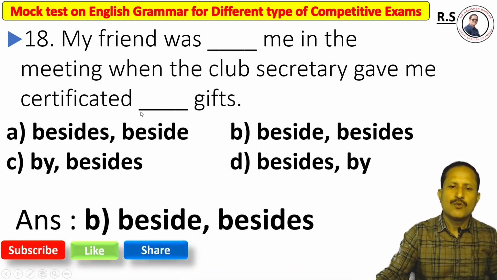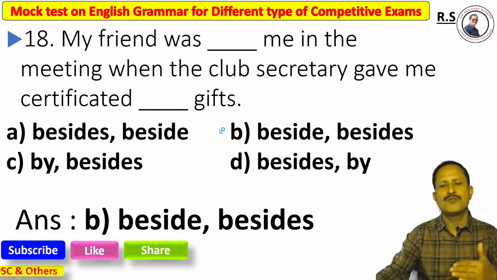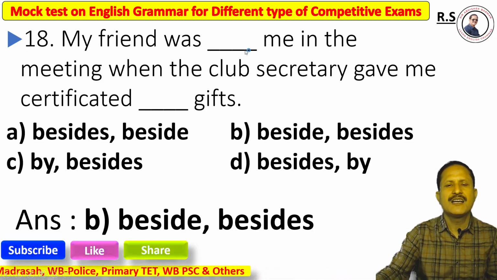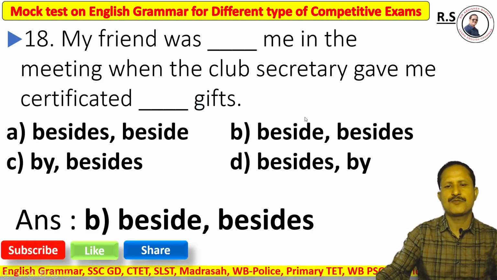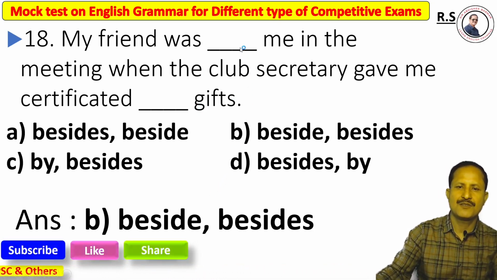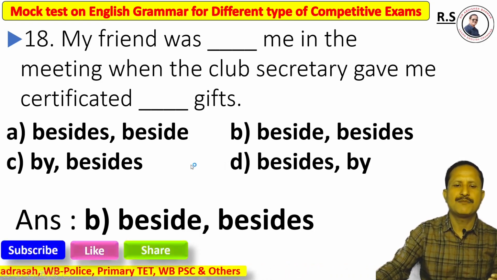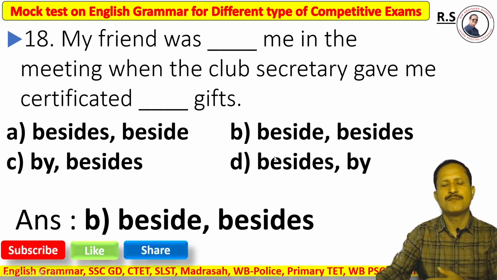And beside, when do we use beside? We just talk about by the side of. So the right answer is option B. The first gap should be filled with beside, and the second gap with besides.